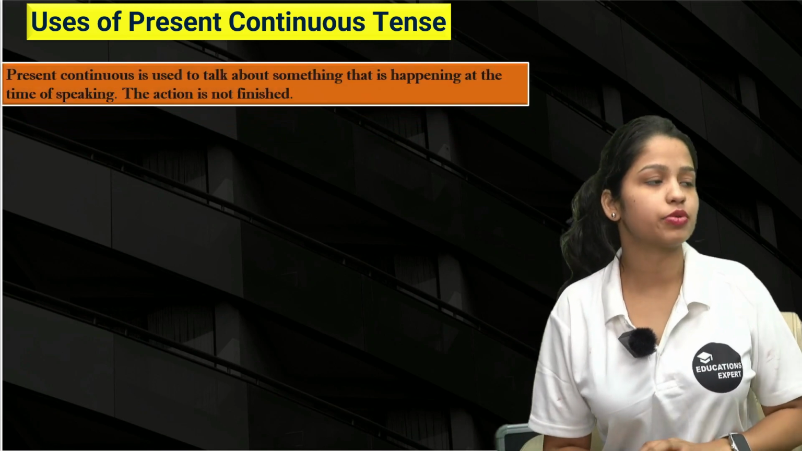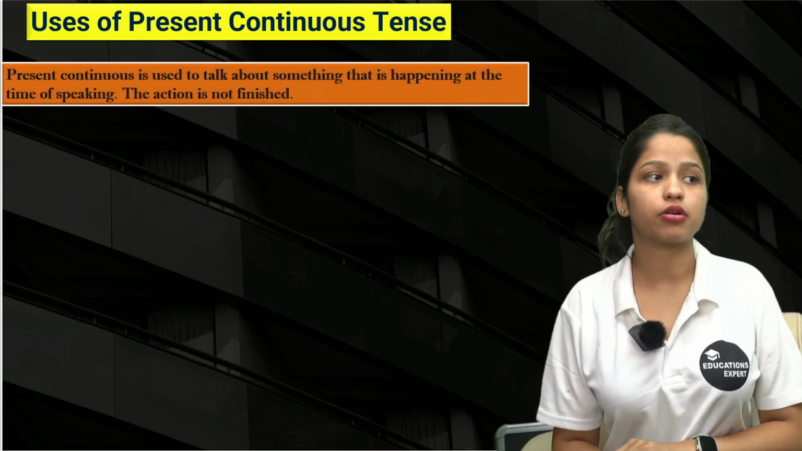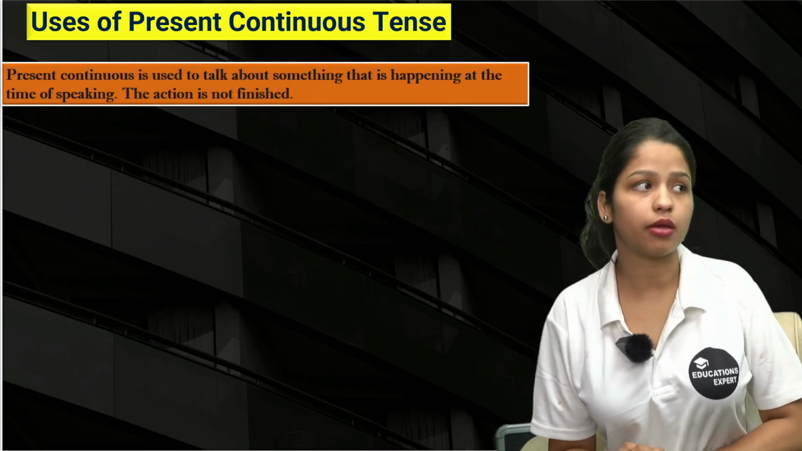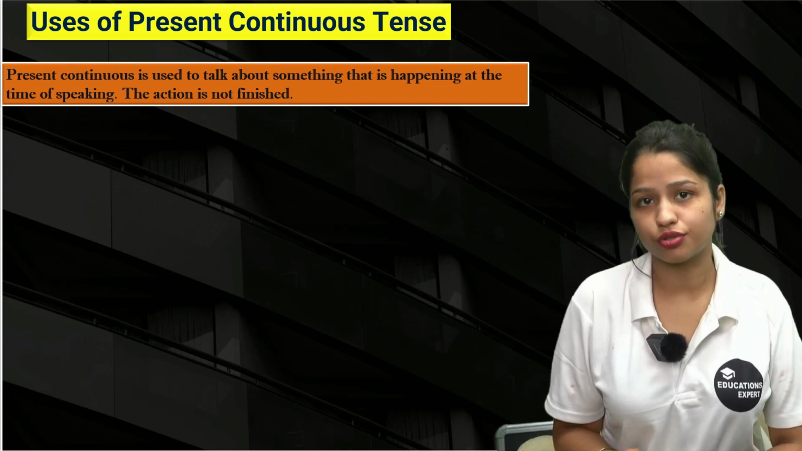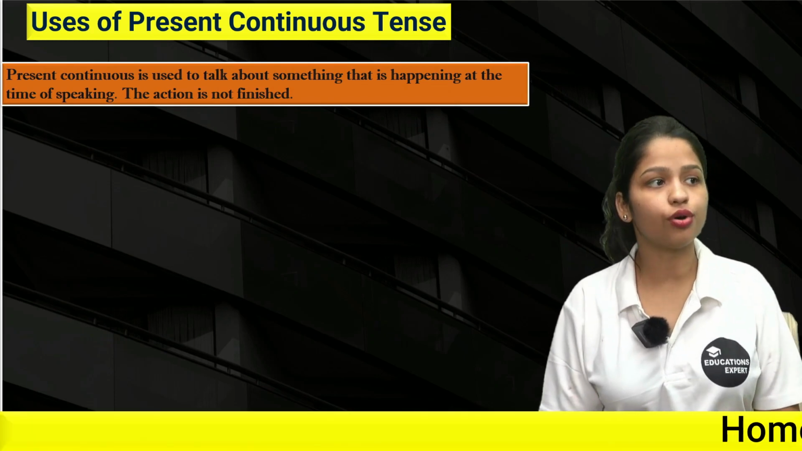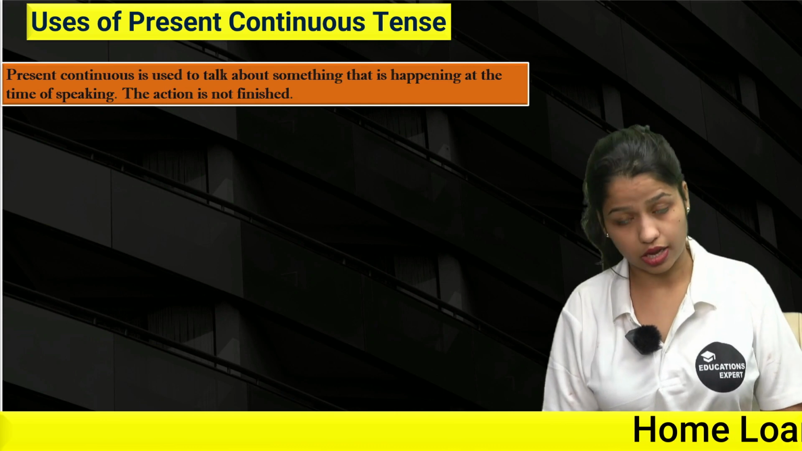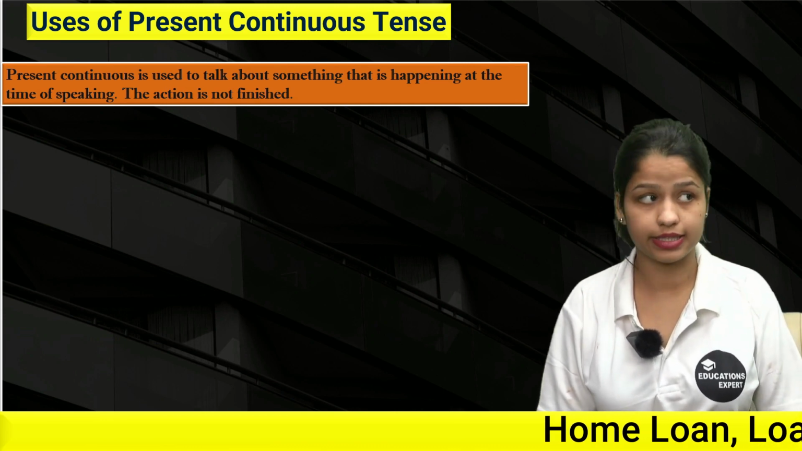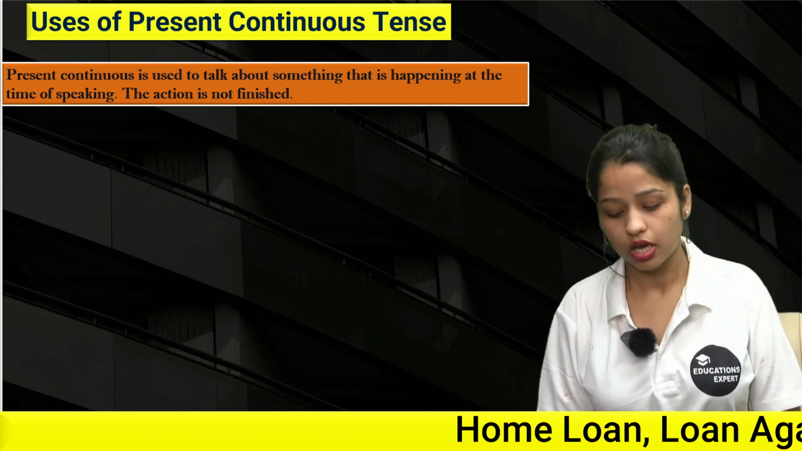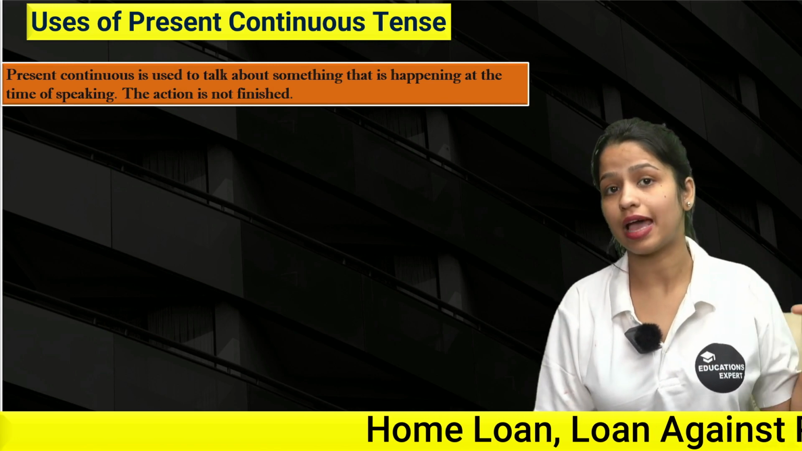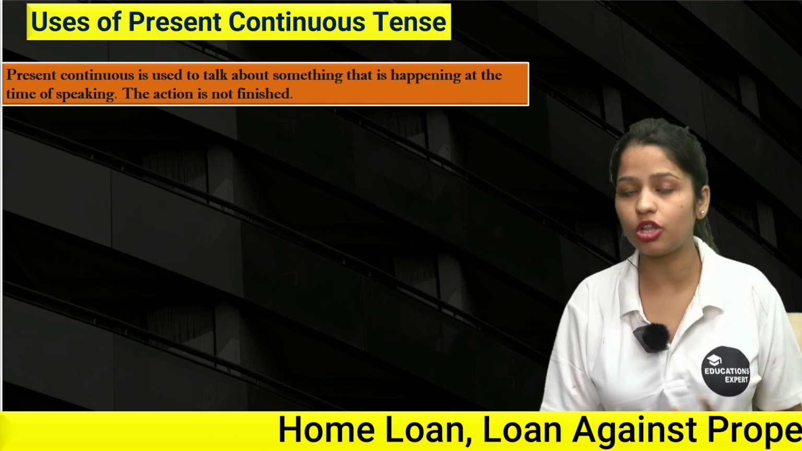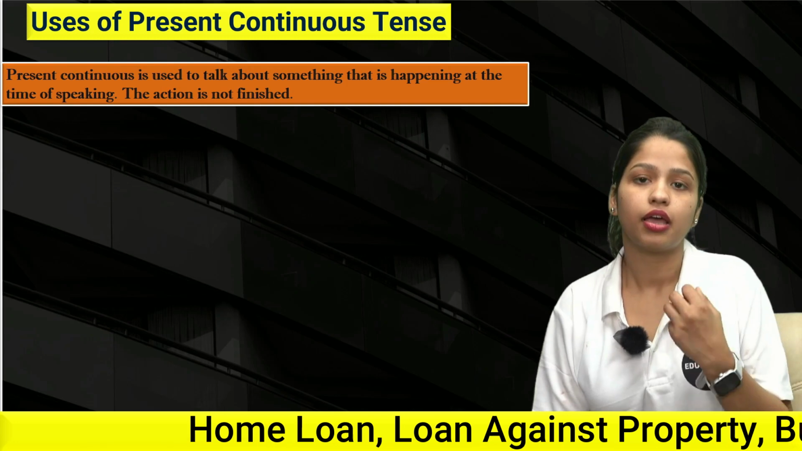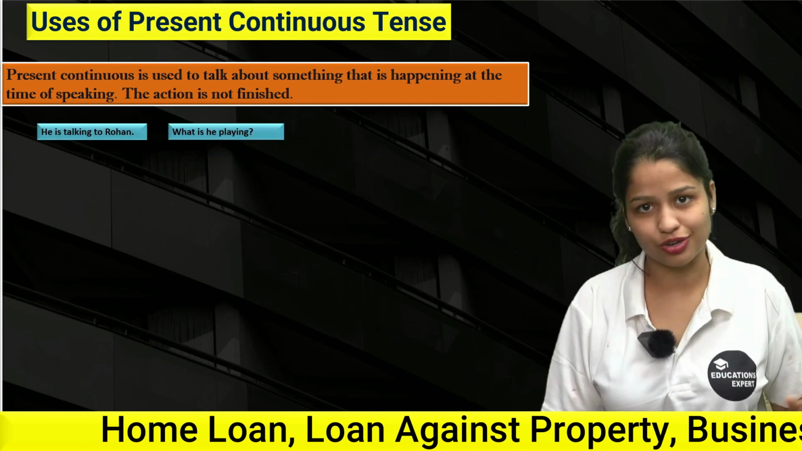First up, present continuous is used to talk about something that is happening at the time of speaking. The action is not finished, right? So if you're talking about an action that is not completed yet, the action is still happening, continuing, in the process of continuing. At that time, obviously, we will use continuous.